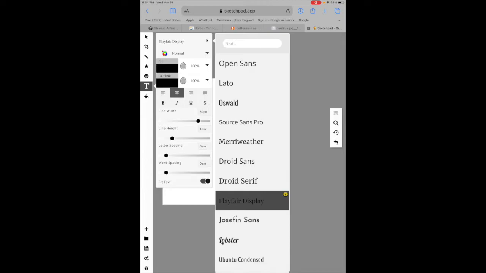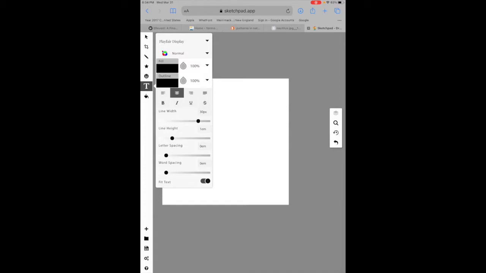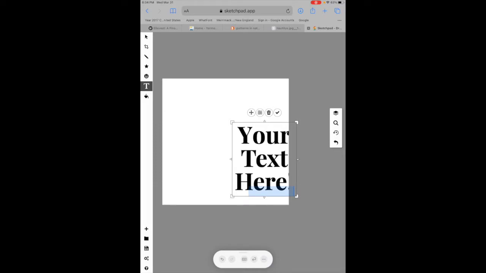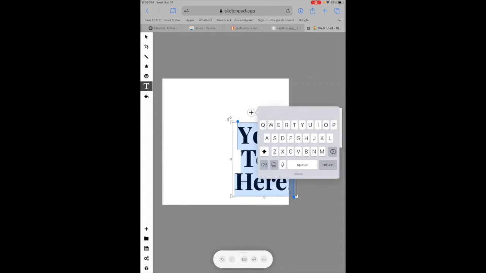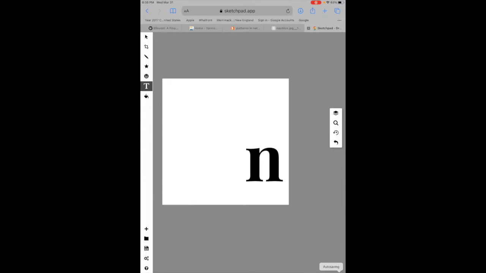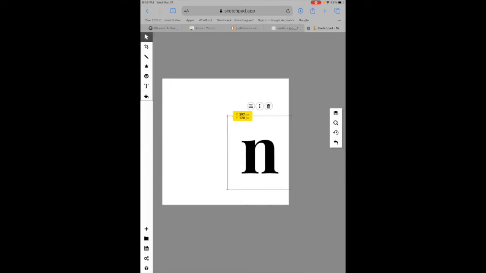So for this drawing that I'm going to recreate, I'm going to need 4 letters, 2 N's, lowercase, and 2 O's. So I'm going to make my typeface Playfair Display, and it's going to be bold. And I'm going to make the line width less right now. And I'm going to click on it, obviously, and select it all. Choose a lowercase n.